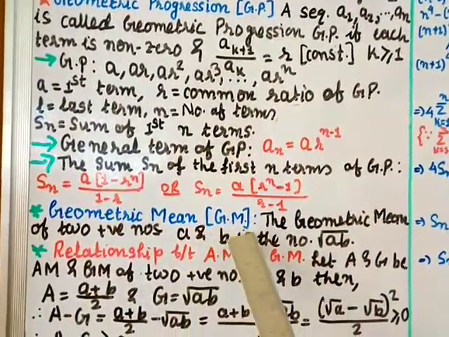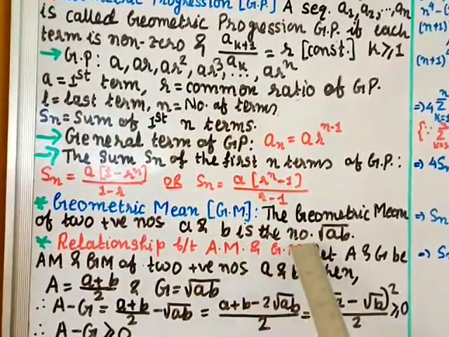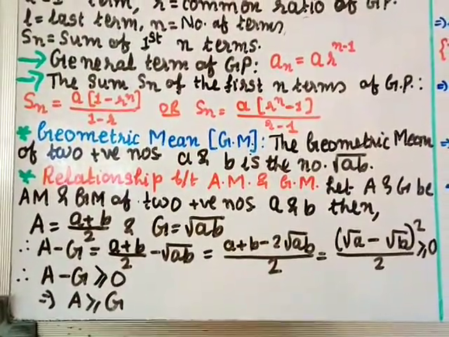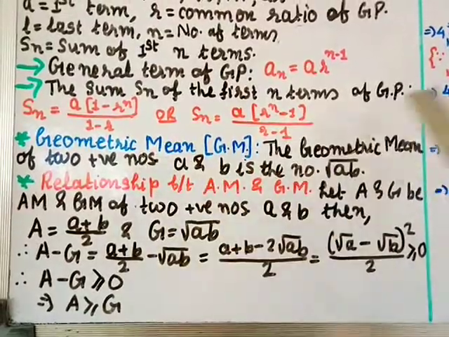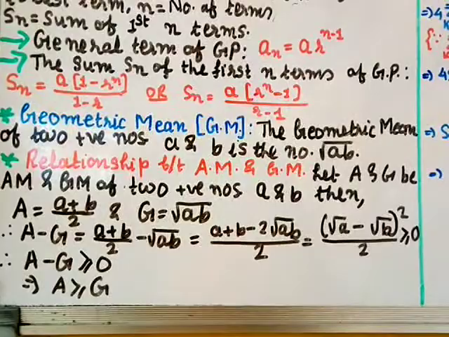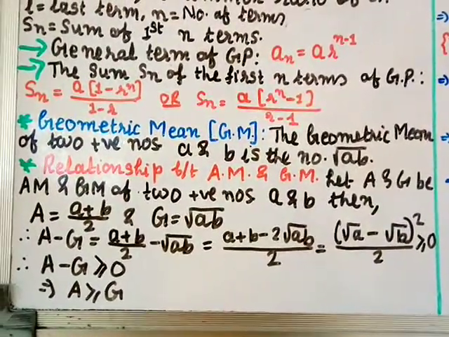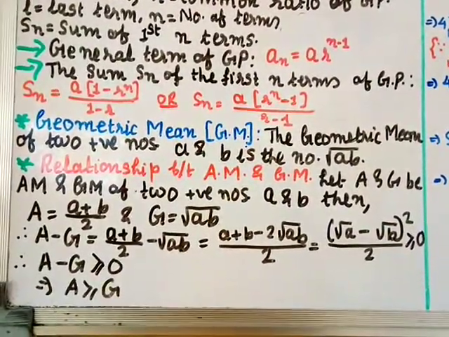Geometric mean GM. The geometric mean of two positive numbers a and b is the number square root of ab. So the geometric mean of two numbers a and b is the square root of the product of a and b. Suppose you want to find the geometric mean of 2 and 4, then it will be the square root of 2 into 4, which gives you square root of 8. So that is how we find the geometric mean of two numbers.